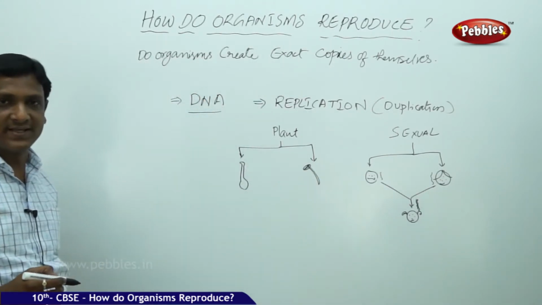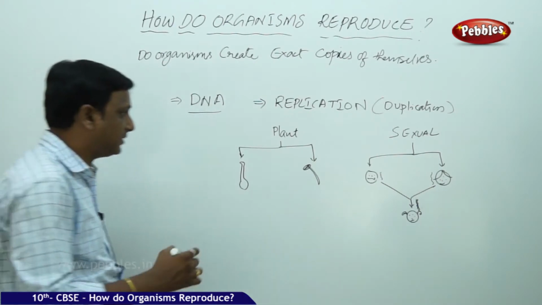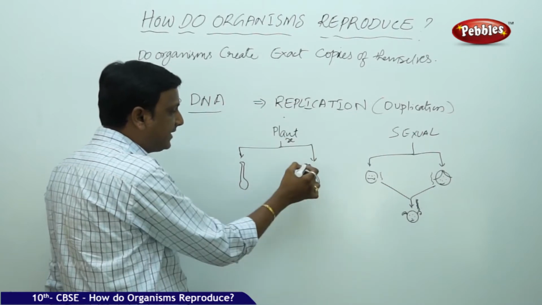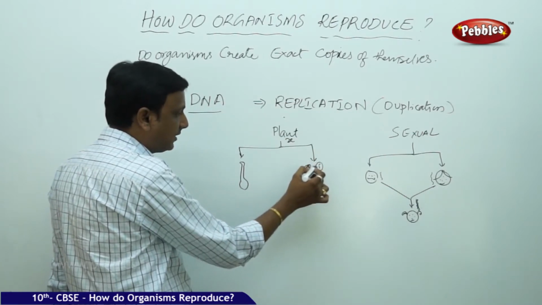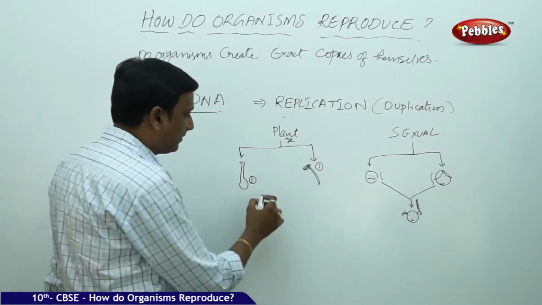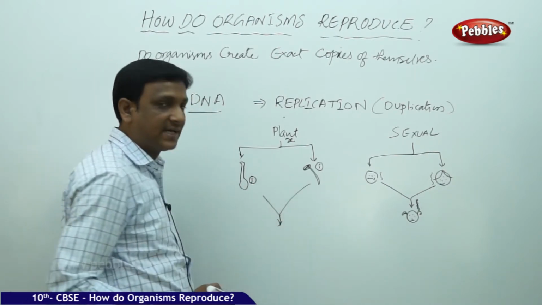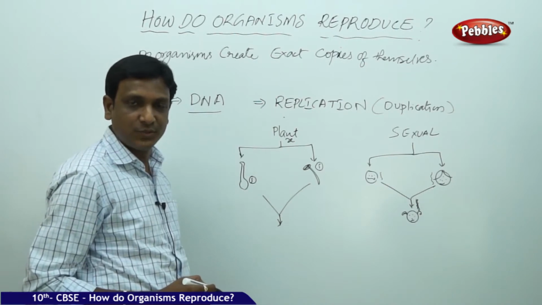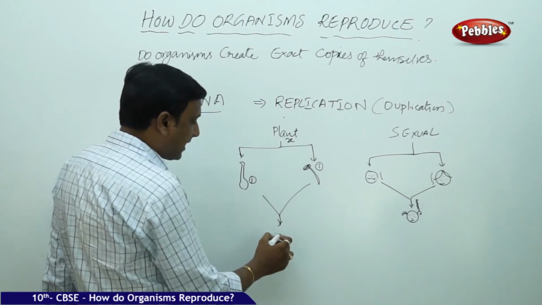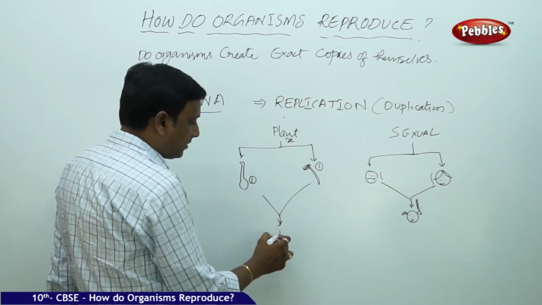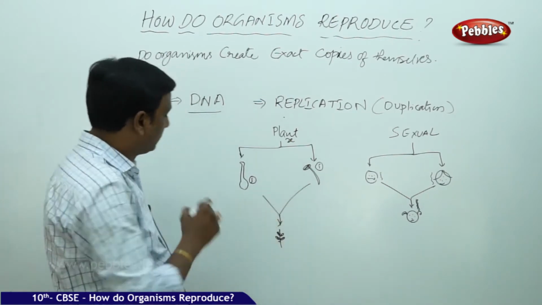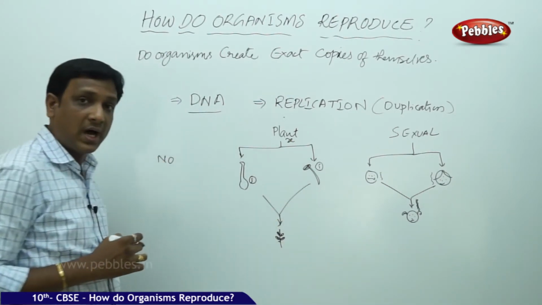Here the pollination has taken place in the same plant, plant X. Now the DNA present in the anther and the DNA present in the ovule are both of the same kind. Then the plant that comes should be exactly identical to the parent, because both the DNAs belong to the same plant. Here the young plant comes. So is this plant exactly identical to the parent? The answer is no. Why?